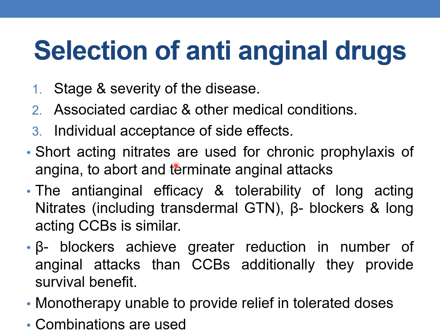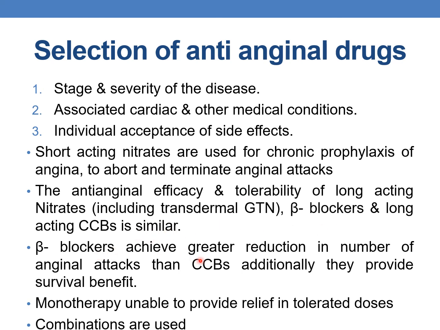Usually short-acting nitrates are used for chronic prophylaxis of angina to abort and to terminate the anginal attacks. The anti-anginal efficacy and tolerability of long-acting nitrates, including transdermal GTN, beta blockers and long-acting calcium channel blockers is similar.